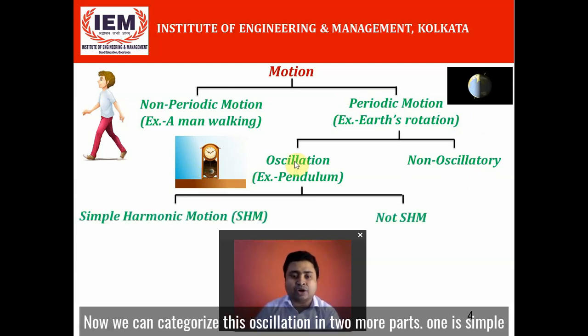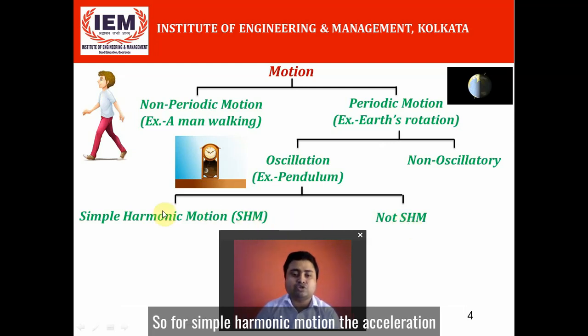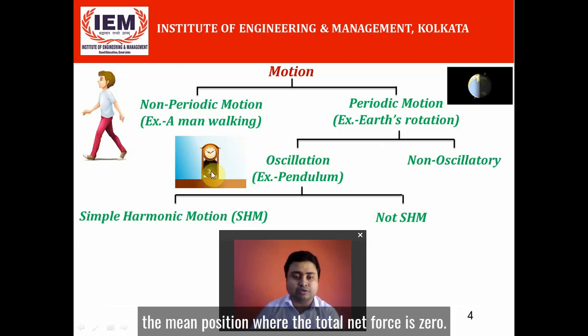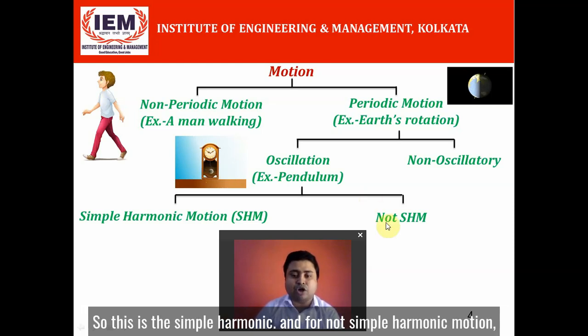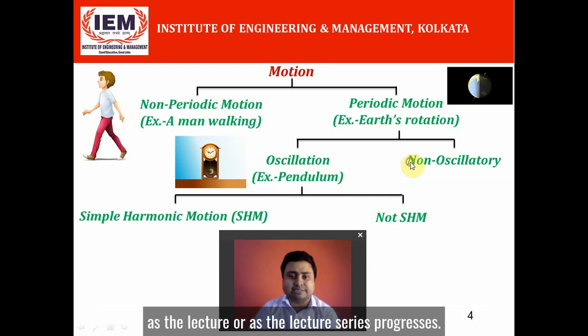Now we can categorize this oscillation in two more parts. One is simple harmonic motion, one is not simple harmonic motion. So for simple harmonic motion, the acceleration or the force is always towards the equilibrium position, means the mean position where the total force is zero, and the force acting on the particle is always towards the mean position. So this is the simple harmonic motion. And for not simple harmonic motion, this is not true. We will see more about simple harmonic motion as the lecture series progresses.